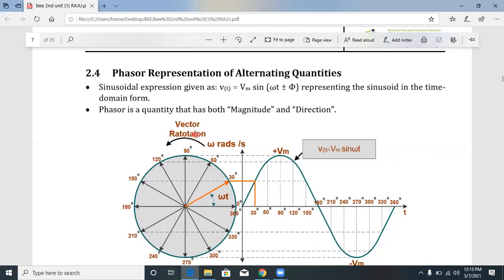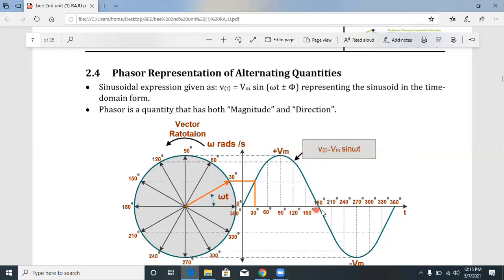For corresponding angles 30 degrees, 60 degrees and 90 degrees, at 90 degrees sin 90 is 1, so substituting omega t equal to 90 degrees we get the maximum value, Vm.